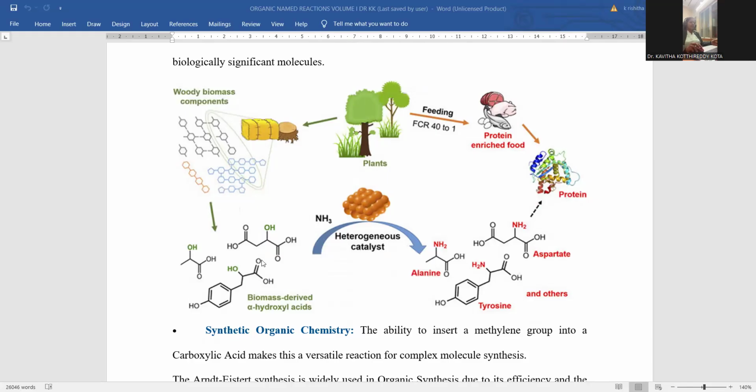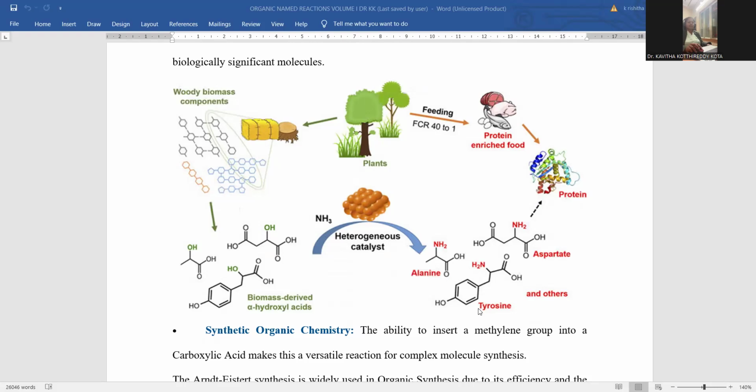Even by combining compounds like carboxylic acid, which is collected from the biomass, and ammonia added over there in order to achieve the alpha amino acid, a heterogeneous catalyst is applied for this transformation, and you can achieve alanine, tyrosine, others, aspartate. These many kinds of amino acids, if generated, get condensed.